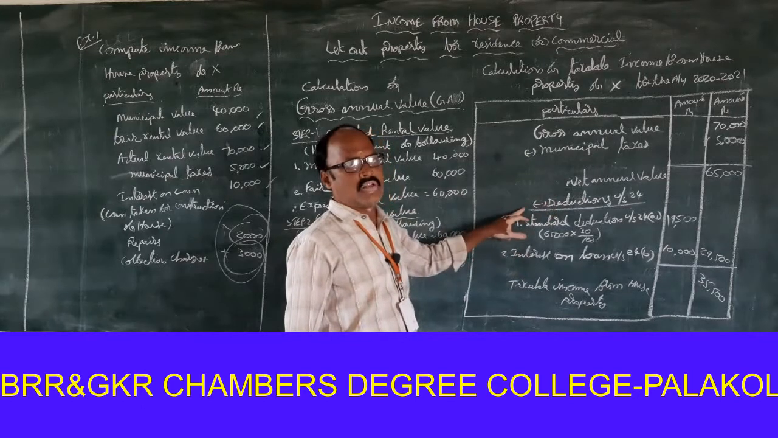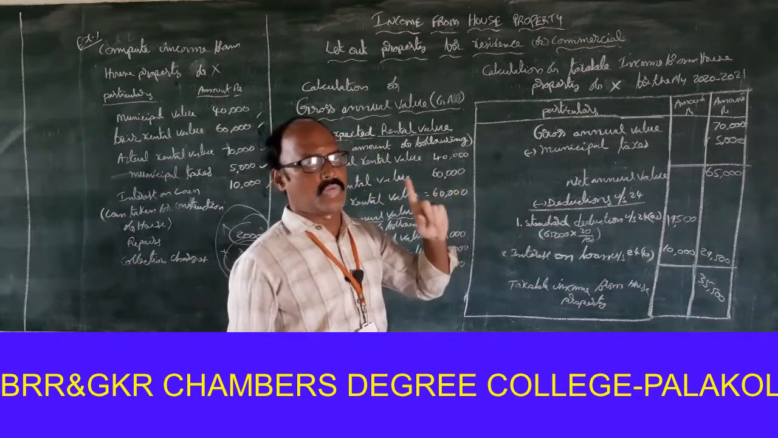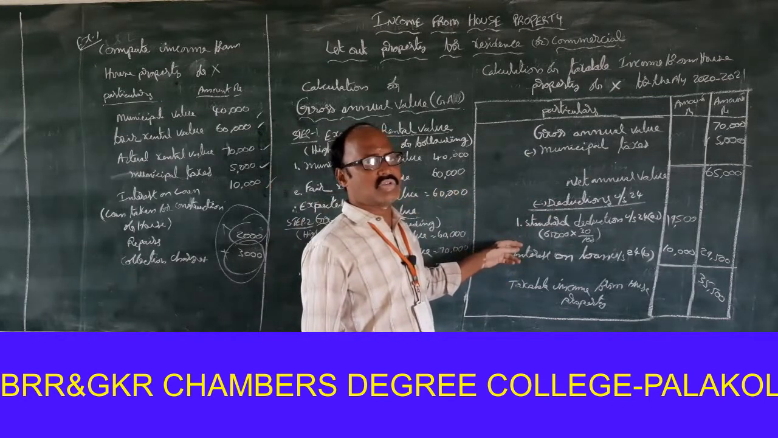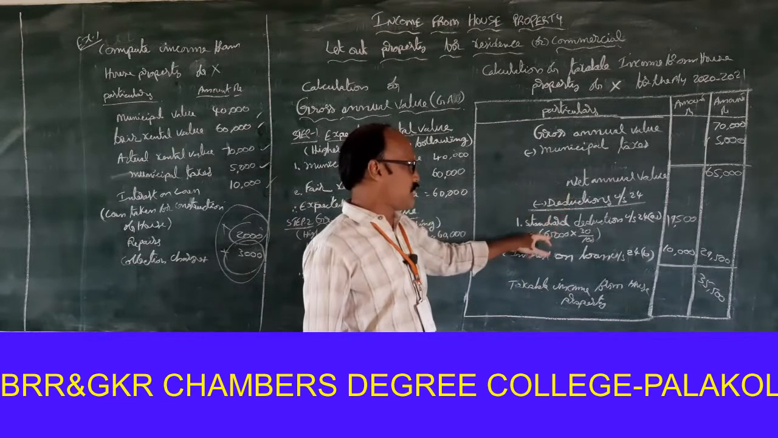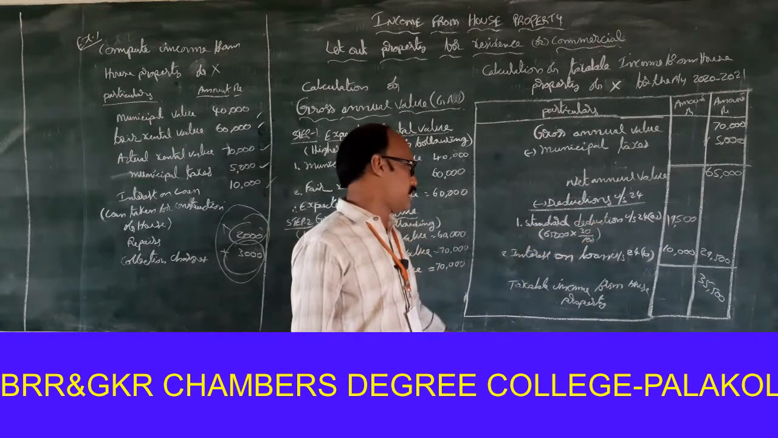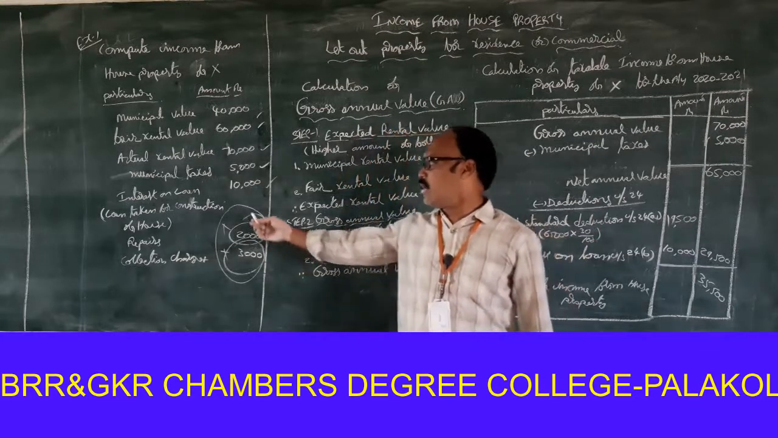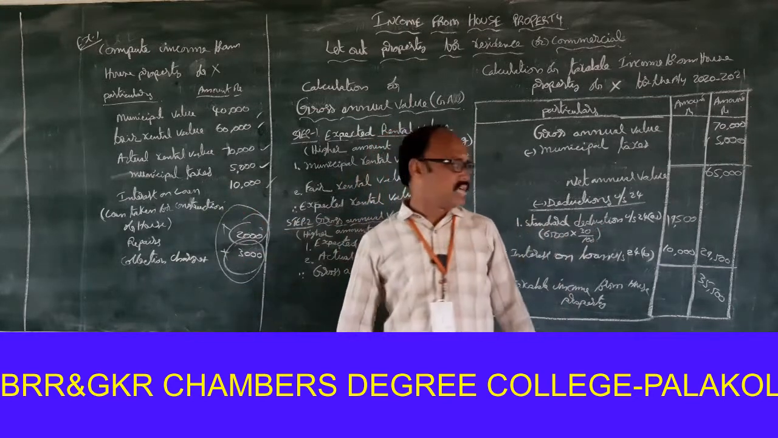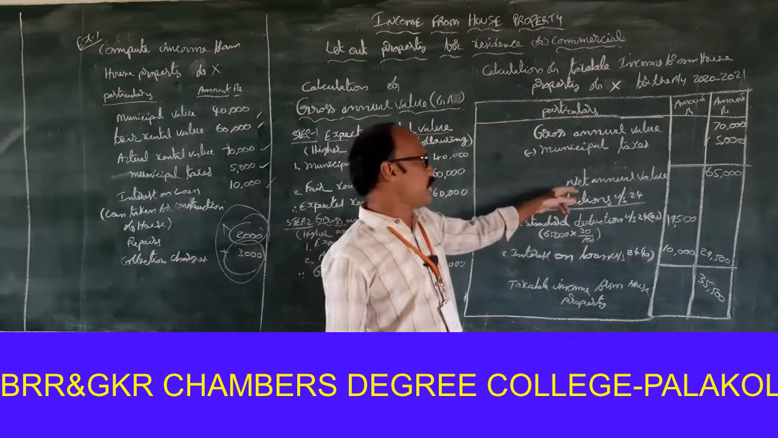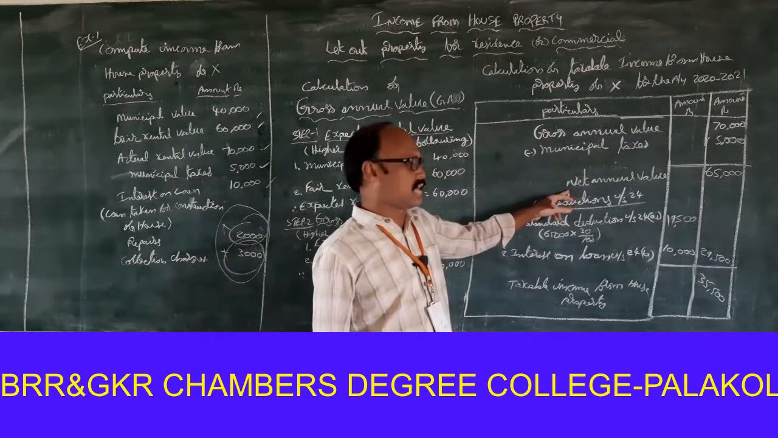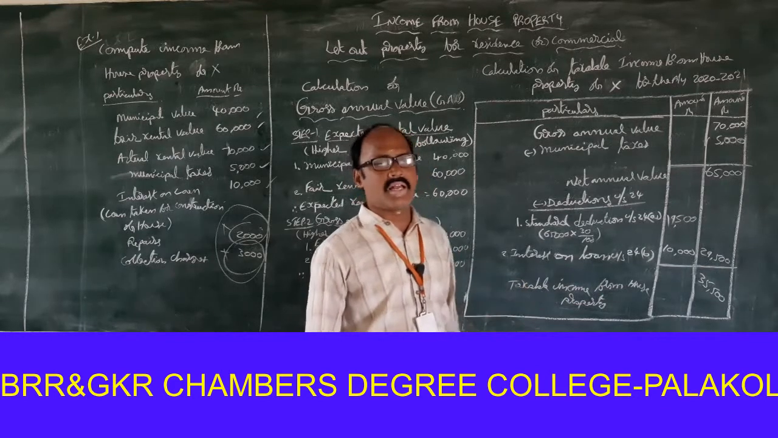Next procedure, deductions under section 24. Two deductions are allowed under section 24. One is standard deduction under section 24A, 30%, so net annual value into 30 by 100 is 19,500. Interest on loan taken for construction of house is allowed as deduction under section 24B, 10,000. Total 29,500 is deducted from net annual value 65,000. Finally we find 35,500 taxable income from house property.